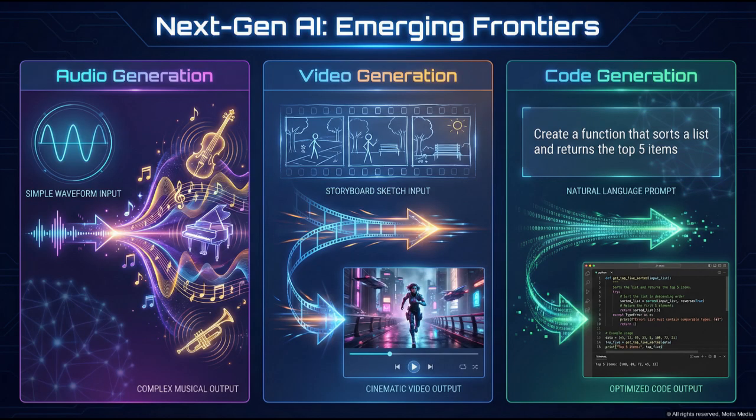Beyond text and images, AI is conquering new creative frontiers. This next-generation dashboard displays 3 emerging capabilities. The audio panel shows a simple waveform morphing into a complex symphony, representing AI music and sound generation. The video panel shows a storyboard sketch animating into a polished clip, representing AI video creation. The code panel shows a plain text description transforming into syntax-highlighted code blocks, representing AI programming assistance. These frontiers are expanding rapidly.